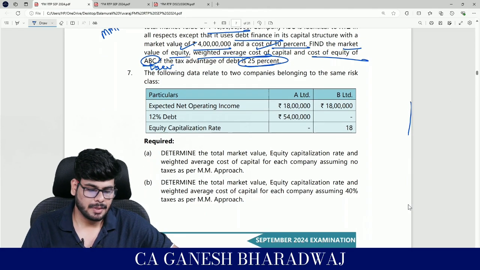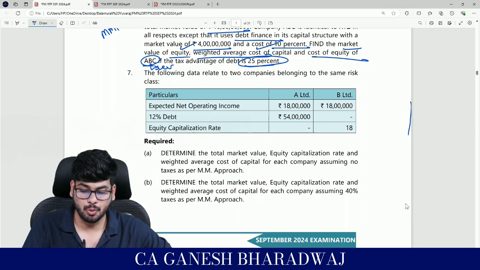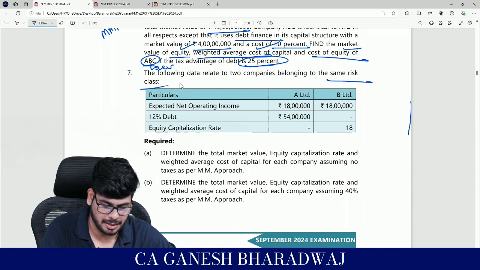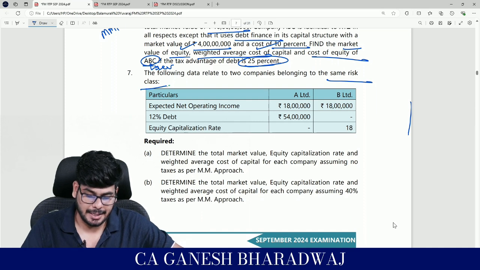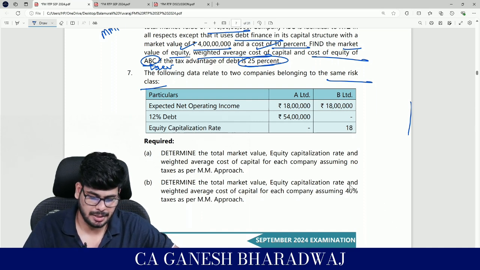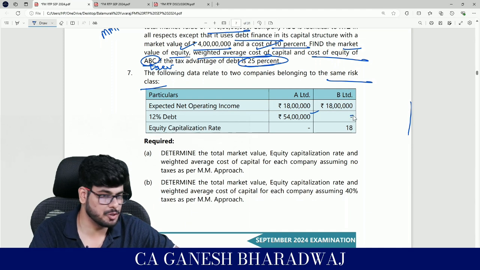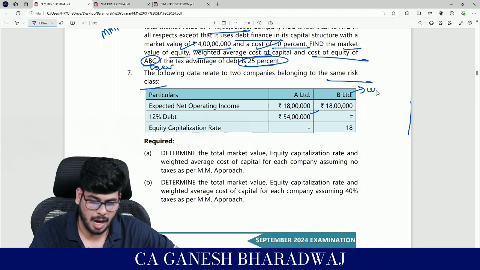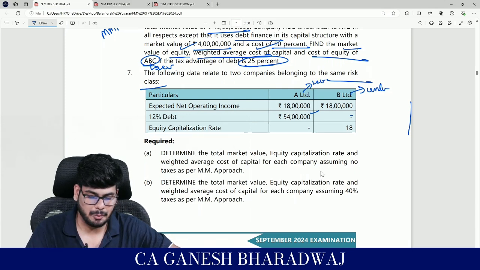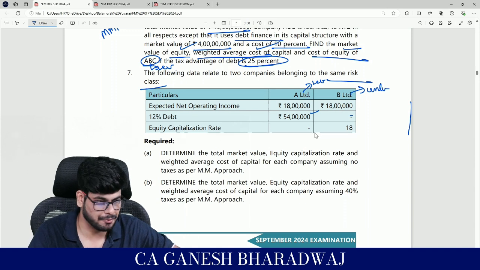So now, 7th question. The following data are related to 2 companies belonging to the same risk class. Expected net operating income 18 and 18 lakhs. For A Limited, 12% debt, it's going to be 54 lakhs. And for B Limited, it's nil, which means B is an unlevered entity. And A is obviously a levered entity because of the presence of debt. Equity capitalization rate, they haven't given for A, but for B, it's given as 18%.